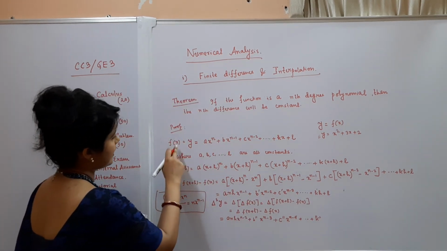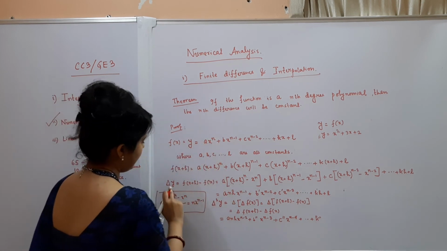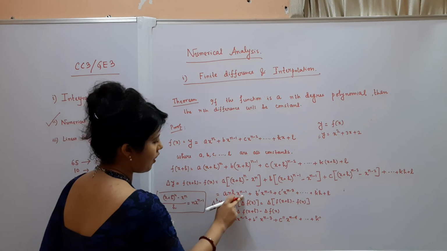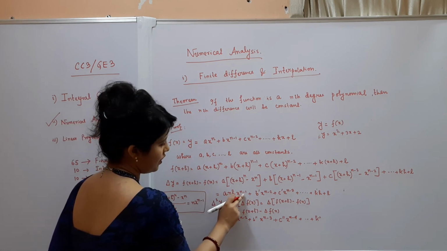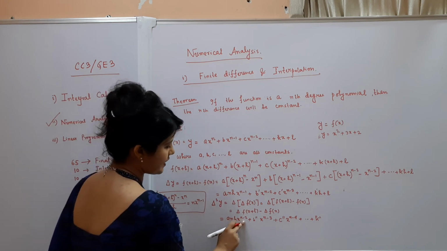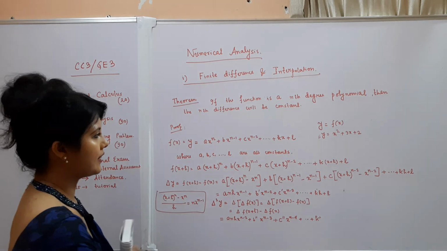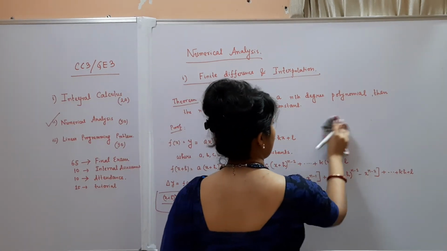So it is clear that firstly the order of f of x was n, then in the first difference the order is reducing by 1, so its highest degree order is n minus 1. In the second difference the highest degree order is n minus 2. So if we continue like this, then we will get the nth difference.